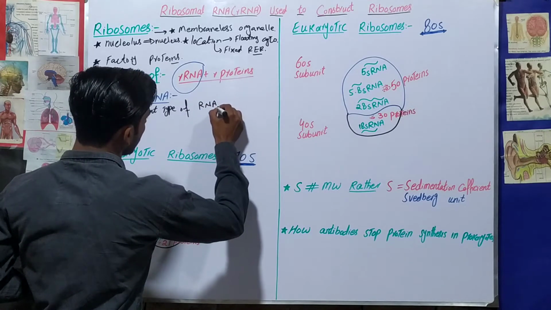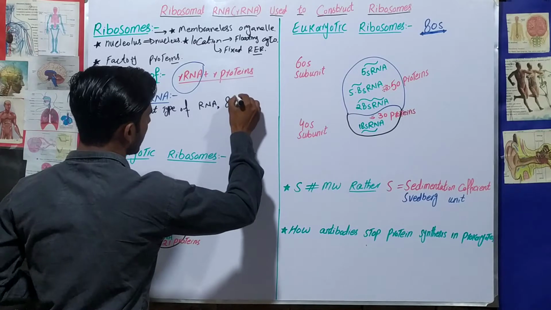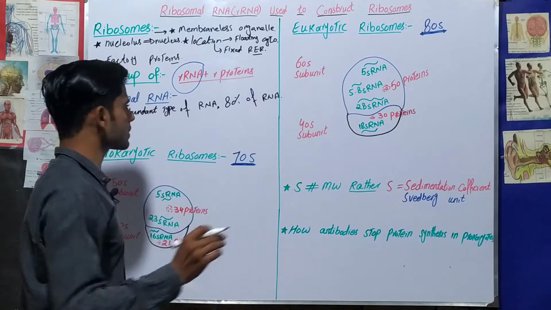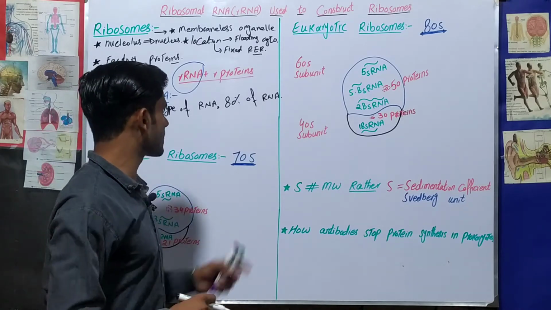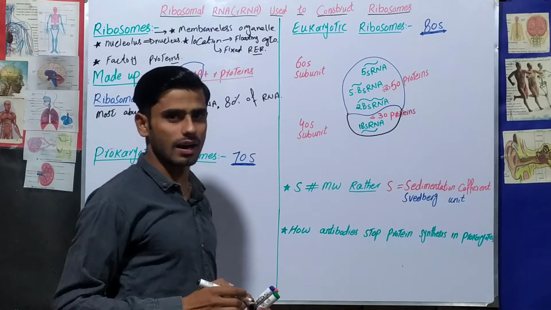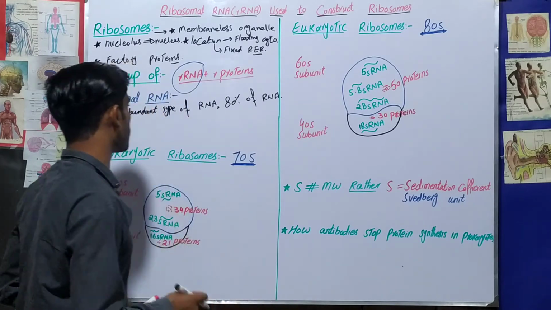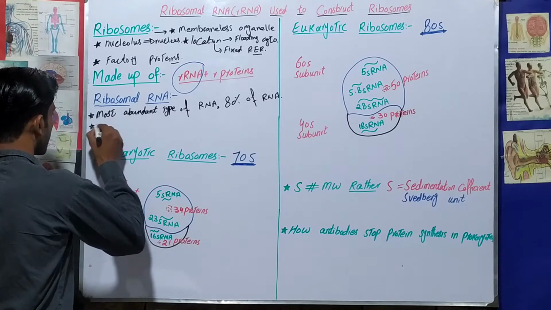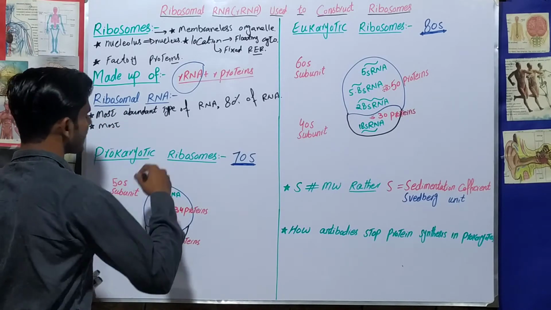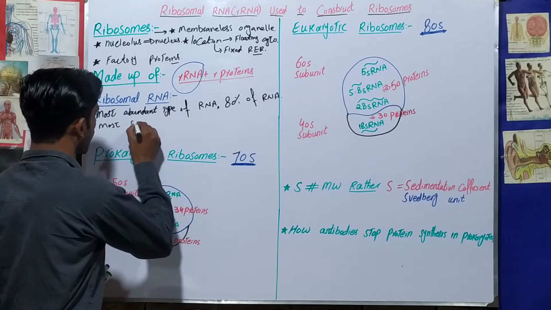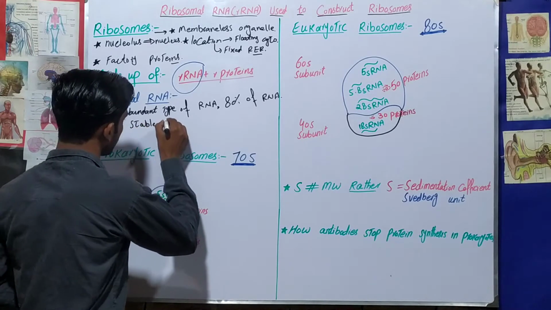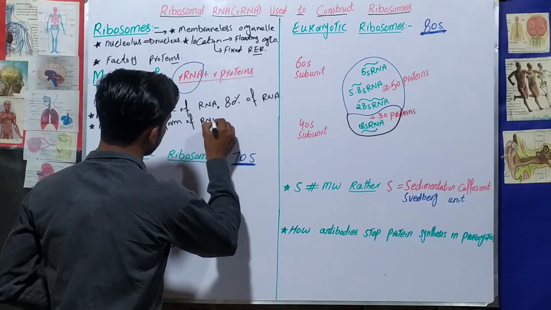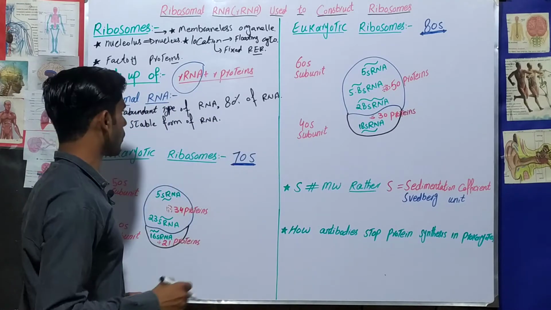It is almost 80% of total RNA. So this is the most abundant type of RNA, at 80% of total RNA. And the second thing about ribosomal RNA is that it is the most stable form of RNA. This is the second feature of ribosomal RNA.